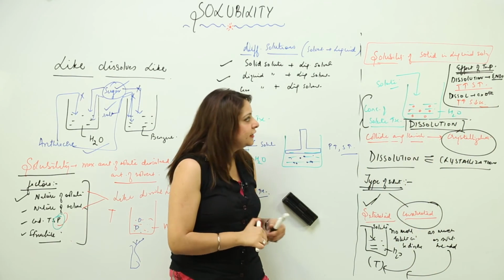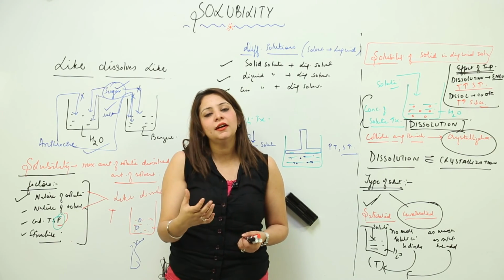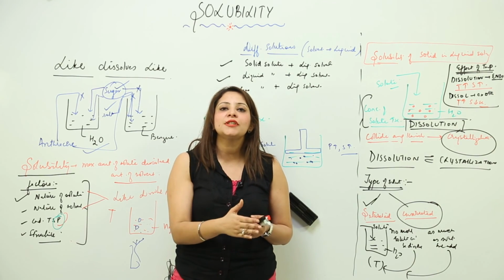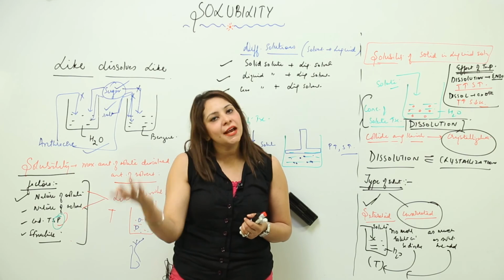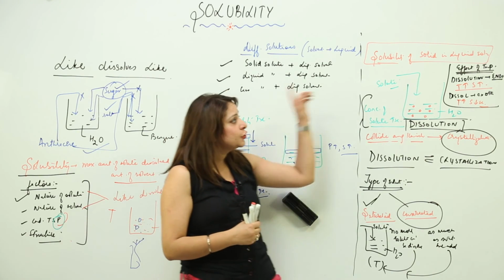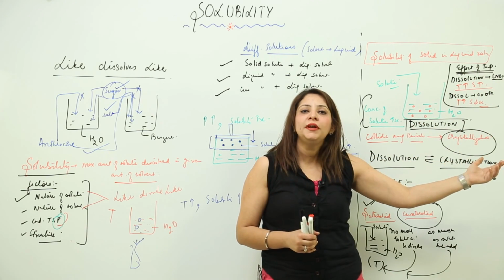So again I will tell you, the dissolution process can occur on absorbing energy or it can also release energy. That means the dissolution process can be endothermic or exothermic depending upon the nature of the solid we are adding into it. If the dissolution process is endothermic, then when we increase the temperature, solubility is going to increase.